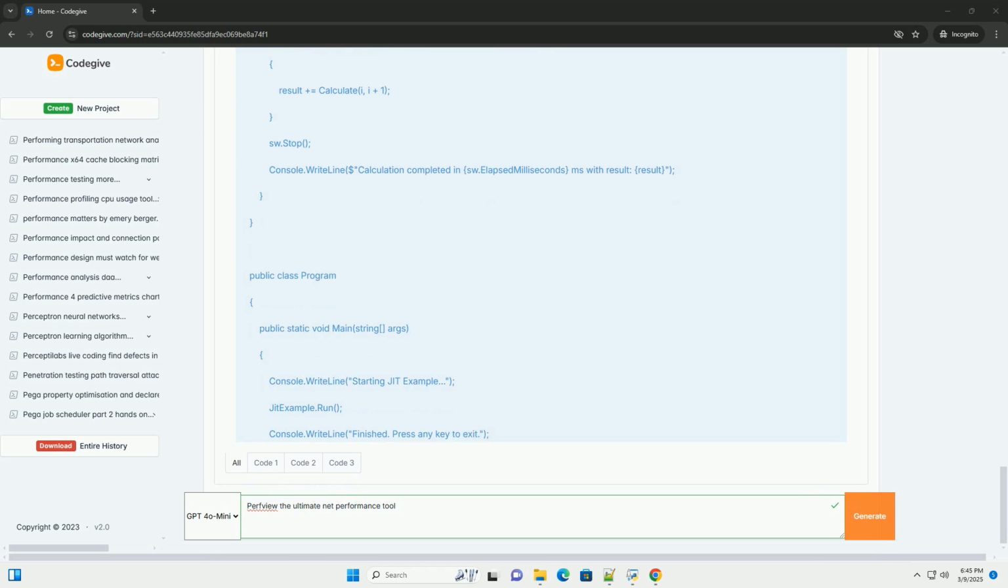PerfView is an indispensable tool for any .NET developer who wants to understand and optimize the performance of their applications. By understanding the various views and features, you can effectively diagnose performance bottlenecks, identify memory issues, and gain valuable insights into the runtime behavior of your code. Practice using PerfView with the examples provided and experiment with different scenarios to become proficient in its use. Good luck with your performance tuning.